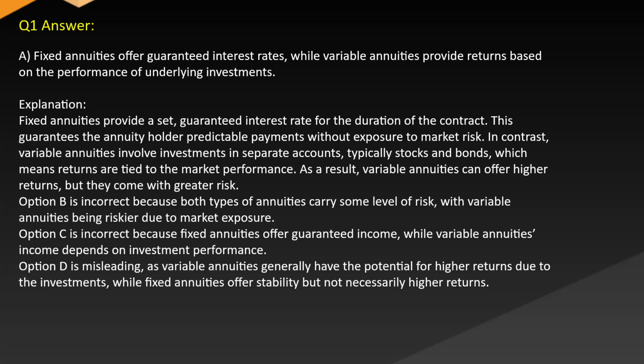In contrast, variable annuities involve investments in separate accounts, typically stocks and bonds, which means returns are tied to the market performance. As a result, variable annuities can offer higher returns, but they come with greater risk.